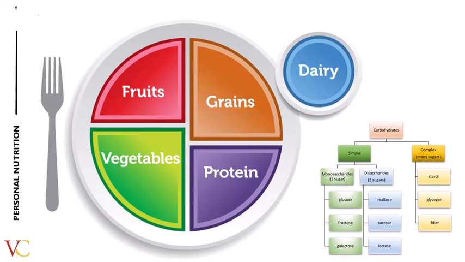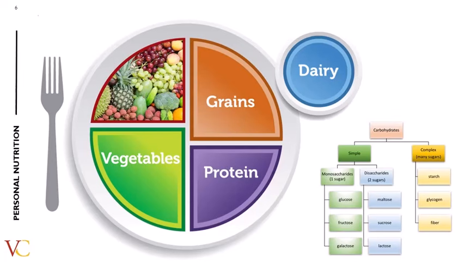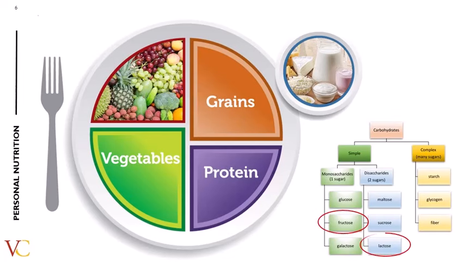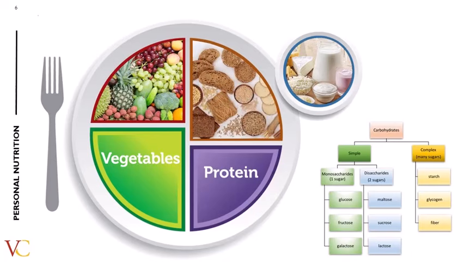So let's go back to my plate. Remember that I said that carbohydrate gives fruit its sweet flavor and milk has lactose that some people cannot tolerate? Well, these are the simple carbohydrates. Then I mentioned the carbohydrates in grains contain starch and the vegetables contain fiber.